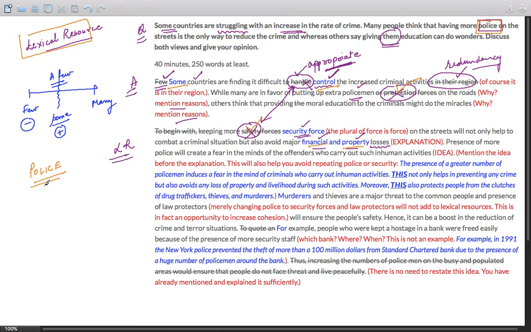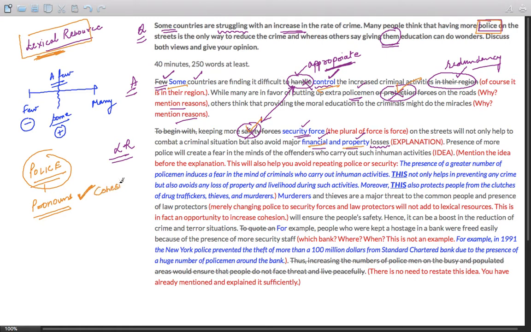It's better to use pronouns to refer back to these nouns. Do not try to use security forces. I mean, security forces is fine, but not safety forces or protection forces. Instead, if you feel like changing the word, the best option is pronouns. Pronouns not only prevent your lexical resource mistakes by not using these incorrect words, but also improve cohesion.